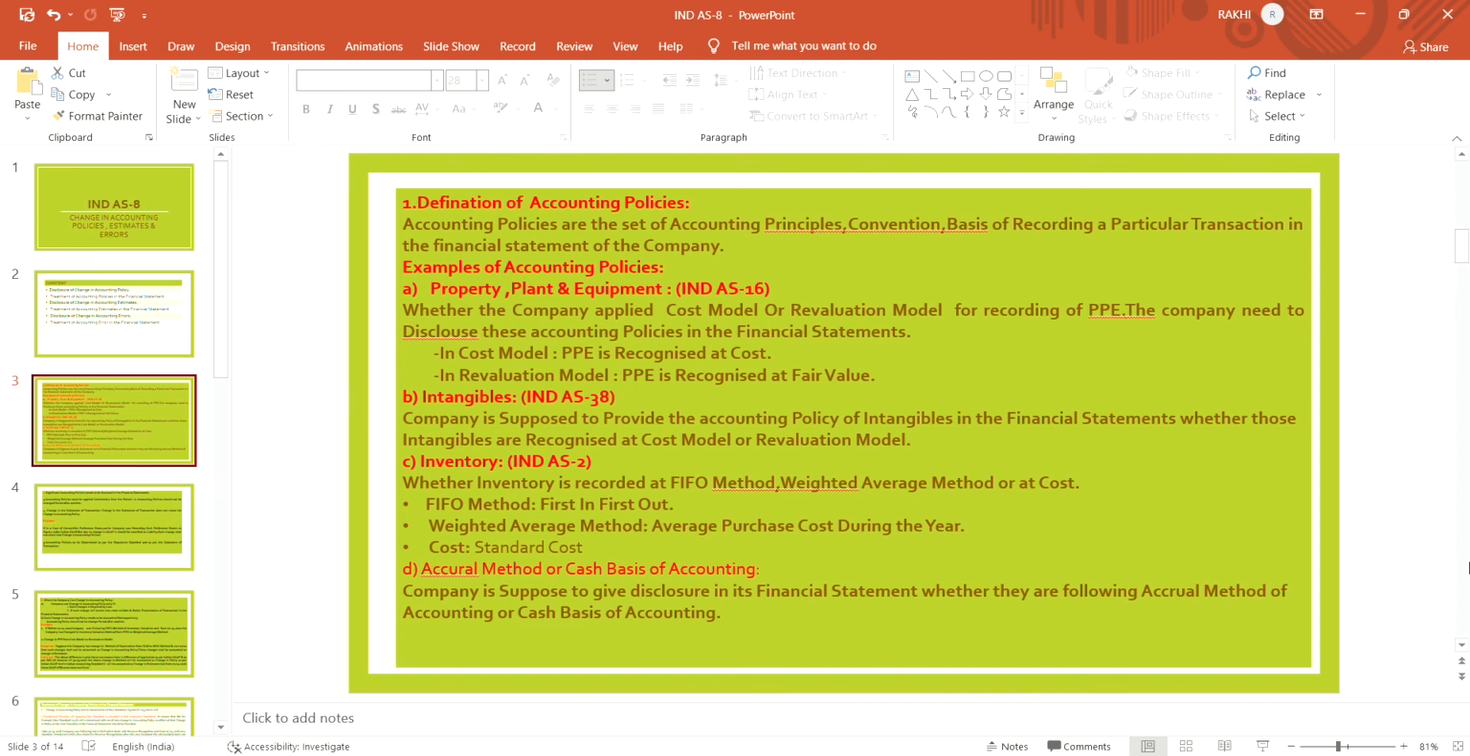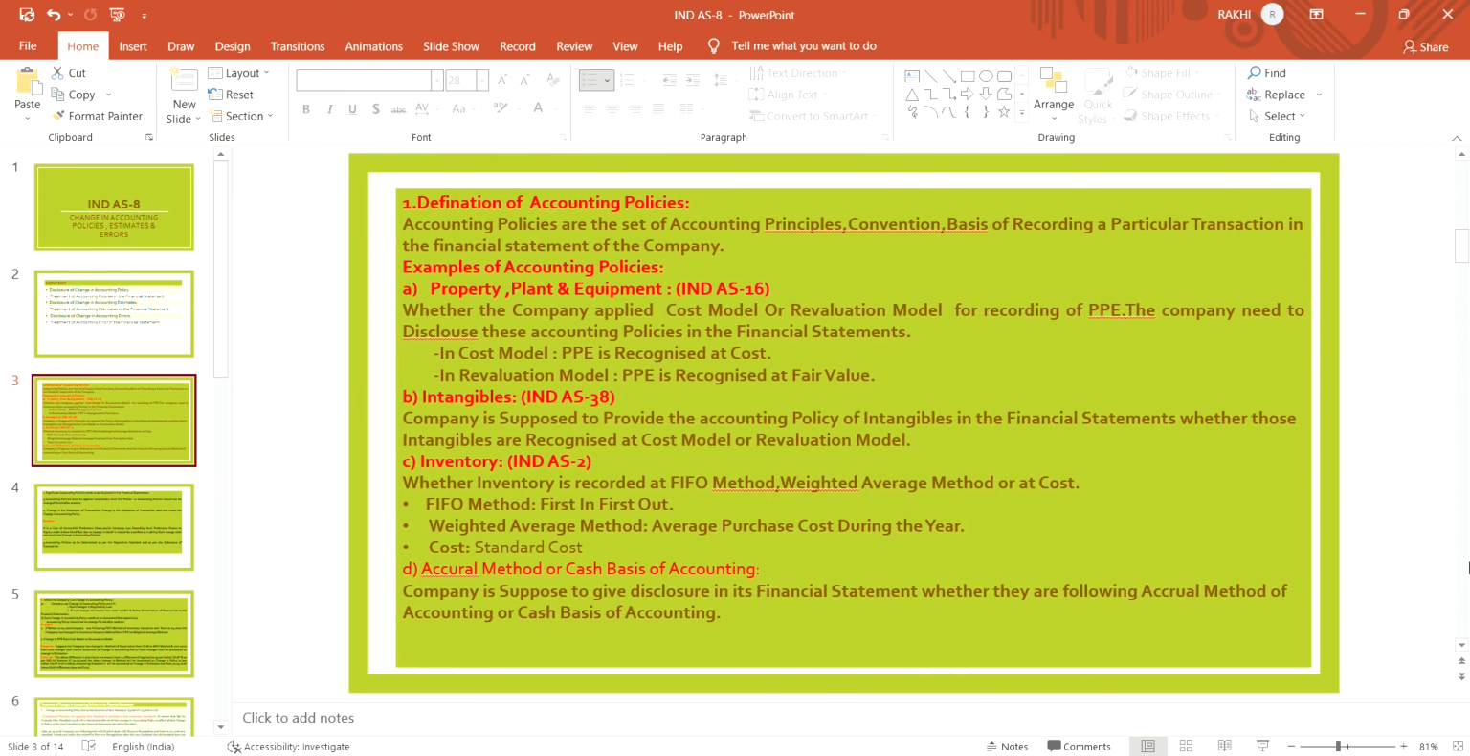And then intangibles, which will be discussed in detail under Ind AS 38. The company is supposed to provide the accounting policy of intangibles in the financial statement, whether those intangibles are recognized at cost model or revaluation model. In cost model, the company should recognize at cost, and in revaluation model, the company should recognize at fair value. It should be disclosed by the company as a policy. These are the policies of the company which should be disclosed in the financial statement.